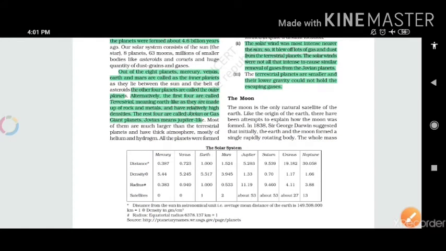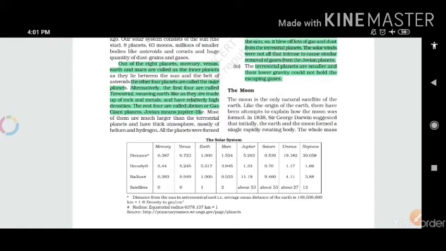Moving further, as we have discussed, the previous 4 are called terrestrial. On the other hand, the other 4 are called Jovian, that is, Jovian gas planets.